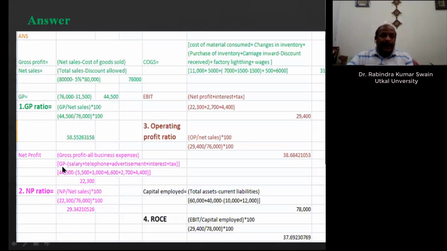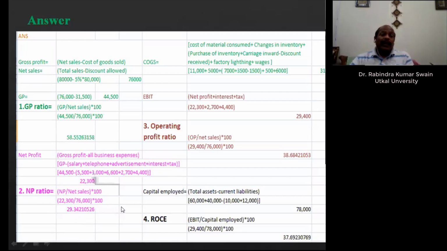So another is net profit ratio. Same, I have already told you. Net profit by net sales. Net profit, how is it calculated? Simply it is PAT, profit after tax. The statement is already given. So net profit is coming here 22,300, and sales is given 76,000. Percent is 29. You see, gross profit 58, it is 29.